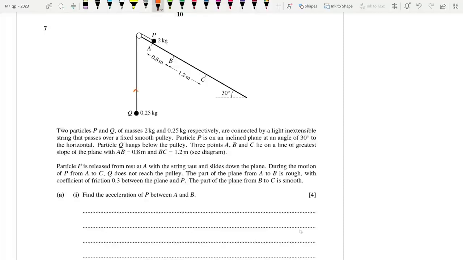We know that tension is acting upwards for Q, and for P tension is also acting away from the particle, and we can use the equation F is equal to ma. Now this section A to B has friction, and we know that for P the weight is acting down the slope, and the value of friction is going to be mu R, where R is equal to mg cos theta. So let's find out the frictional force first.